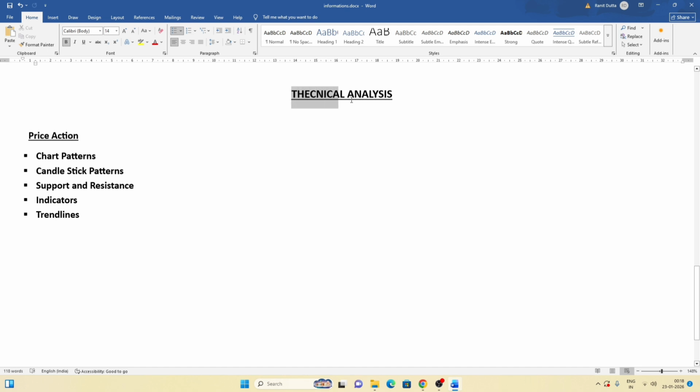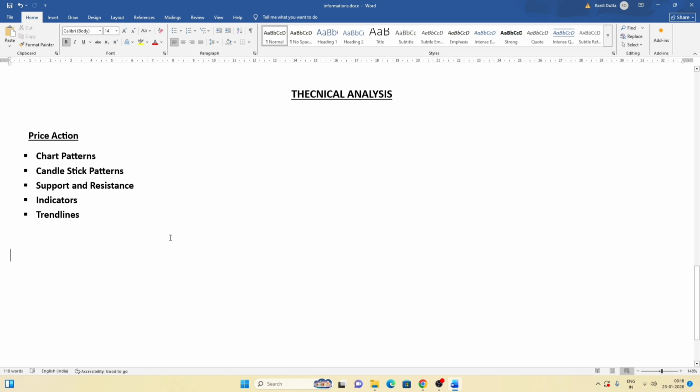Now it's time to understand technical analysis. Under technical analysis, there comes price action. And under price action, we have to learn these 5 concepts: chart patterns, candlestick patterns, support and resistance, indicators, and trend lines. So first of all, chart patterns and candlestick patterns. I'm going to describe both together.